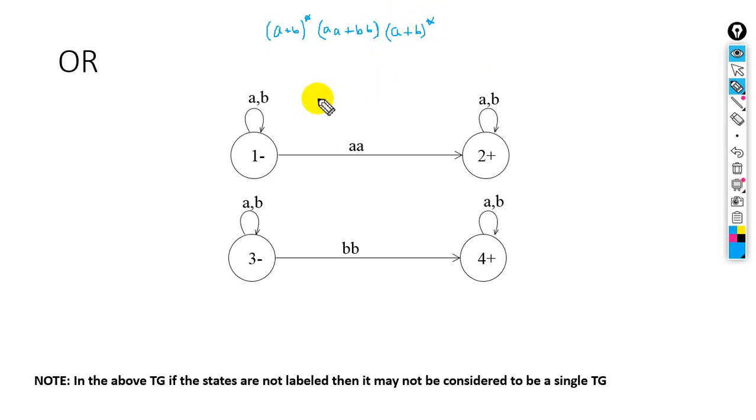Okay, during the explanation of TG, as I have told you, TG can have more than one initial state and more than one final state. Second, this transition graph recognizes double A, and this one recognizes double B. This is one complete transition graph, TG. How can we identify that this is one transition graph?